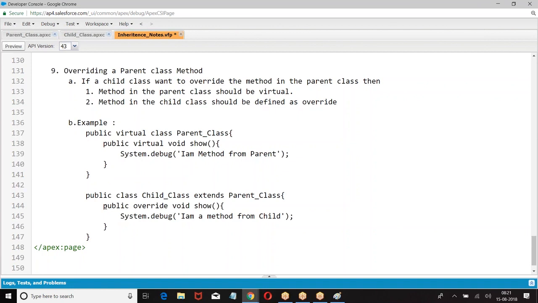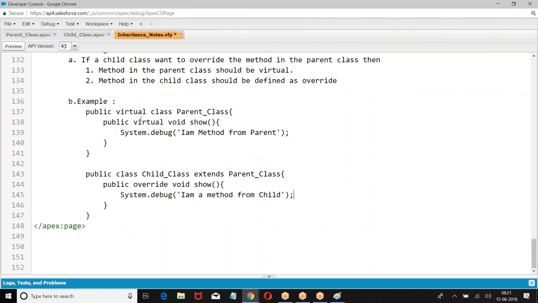So the child class is trying to override the parent class method. How is it possible? We are supposed to use the keyword virtual and the keyword override. So if I try to execute it,